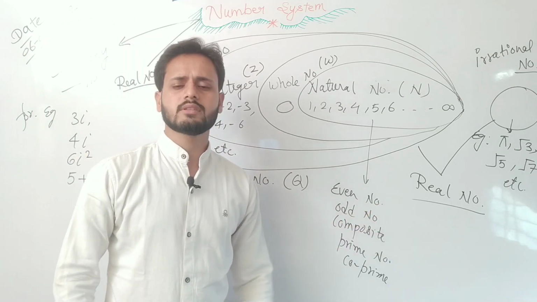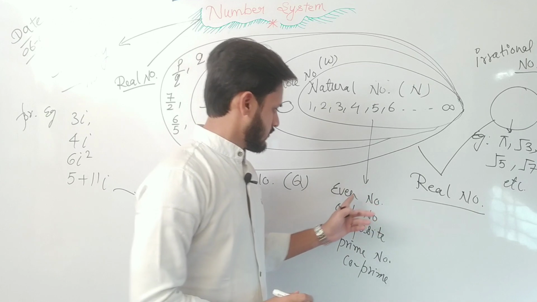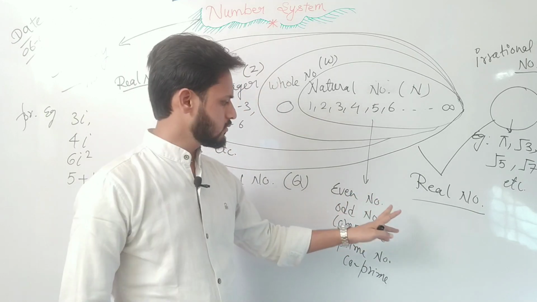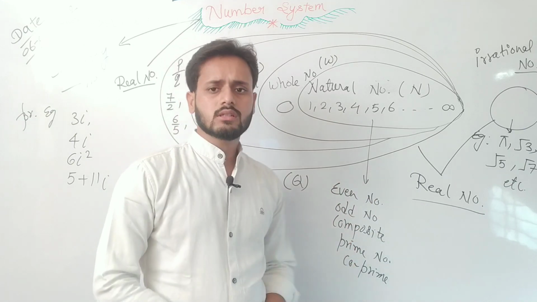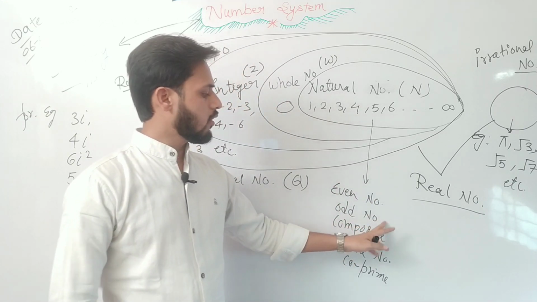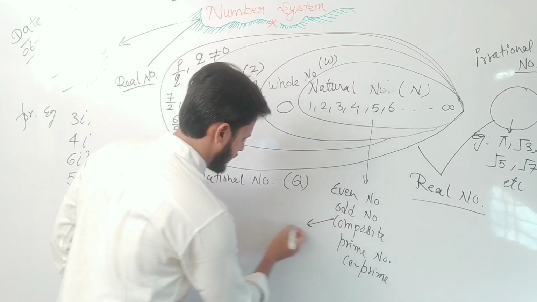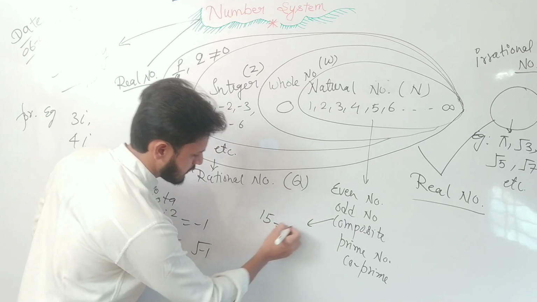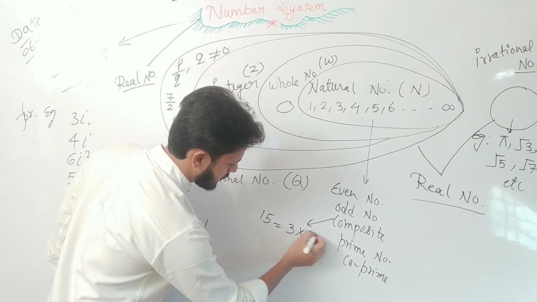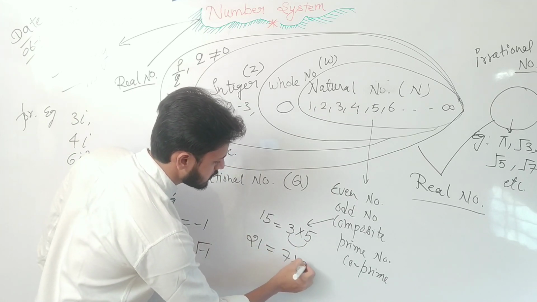Even numbers are those numbers which are completely divided by 2. And those numbers which are not completely divided by 2 are called odd numbers. Composite number, for example 15, is the composition of two numbers, 3 and 5. If I say 21, this is 7 into 3.